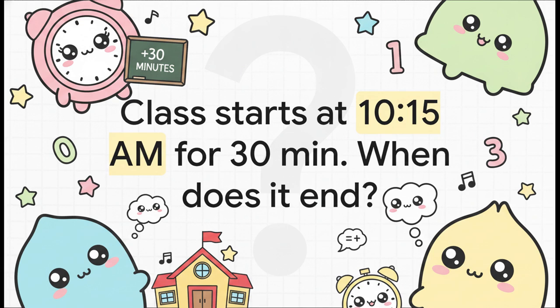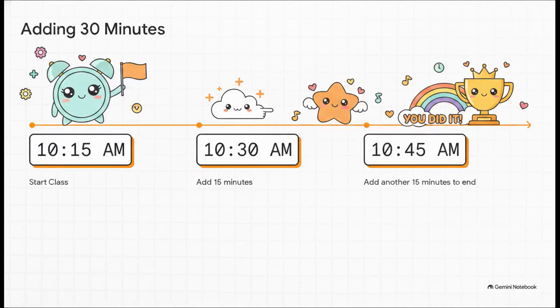Now here's what's really interesting about this one. The hour, the 10 a.m. part, that actually isn't going to change at all. We are literally just adding 30 minutes to the 15 minutes we already have. Let's break this one down. We start at 10:15 a.m., and we need to move that clock forward by 30 minutes. The best way to do this? Break it into smaller, friendlier chunks. If we just jump 15 minutes forward, we hit that nice, clean half-hour mark at 10:30 a.m. Then we just jump another 15 minutes forward, which makes our total jump 30 minutes, and that lands us incredibly smoothly right at 10:45 a.m. So, 10:15 plus 30 minutes is 10:45 a.m. You guys are doing fantastic so far.